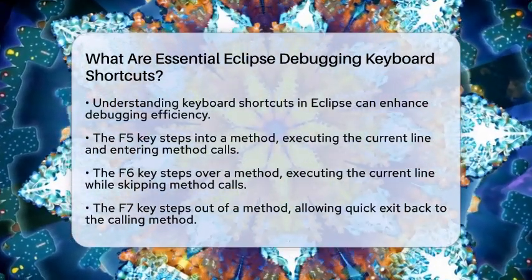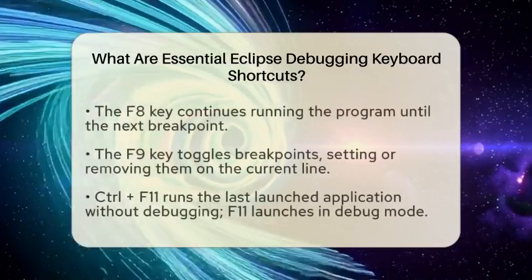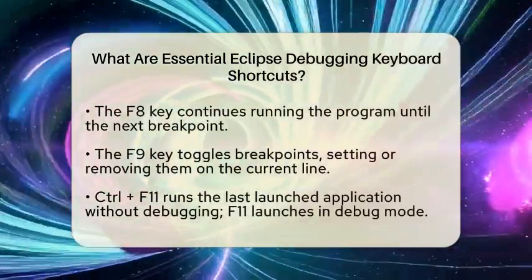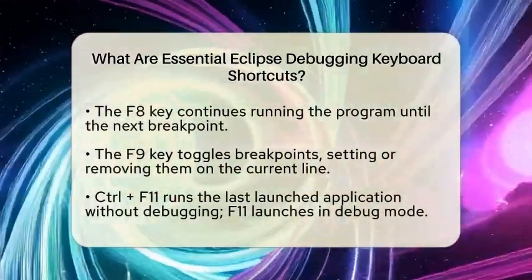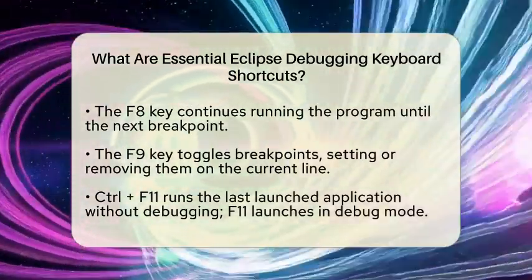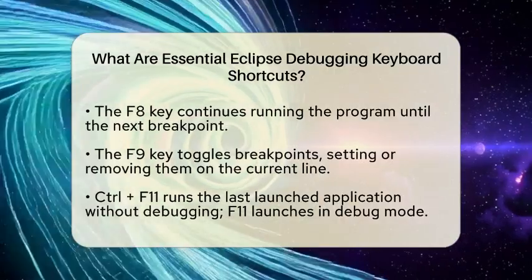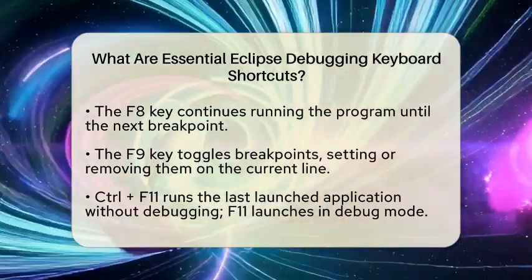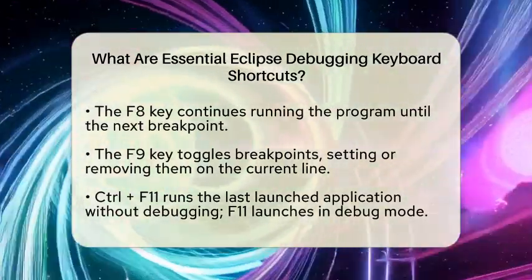The F7 key is useful for stepping out of a method. If you want to quickly exit a method and return to the calling method, this is the shortcut to use. It saves you time when you realize you do not need to go through every line of a method.